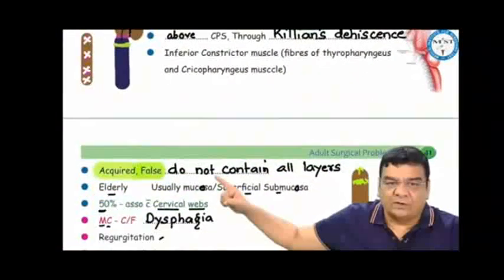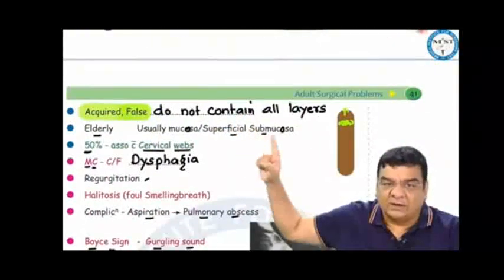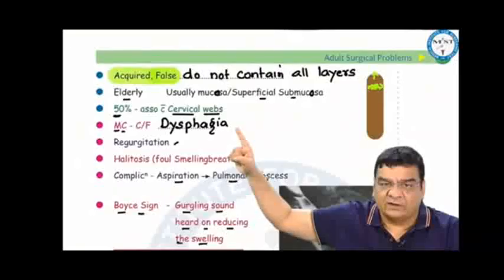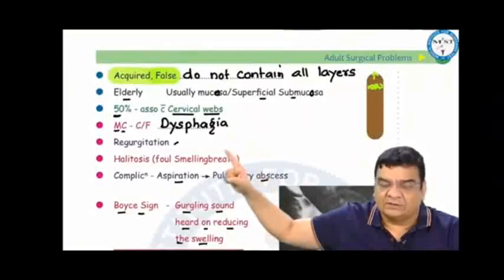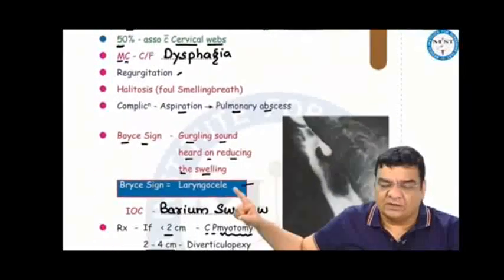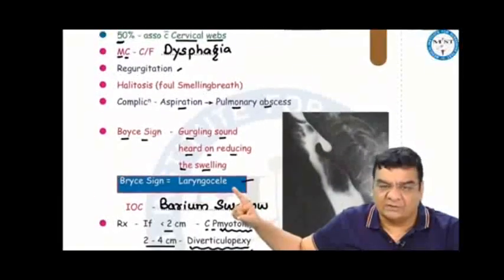Zenker's diverticulum is an acquired diverticulum. It is a false diverticulum as it does not contain all the layers. It contains only the mucosa and superficial submucosa. It is commonly seen in elderly people, 50% of the times associated with cervical webs, most commonly presenting with dysphagia, regurgitation, halitosis or foul smelling breath, risk of complications like aspiration, pulmonary abscesses. Boyce sign is a gurgling sound which is heard on reducing the swelling. Bryce sign is something which is seen in laryngocele.